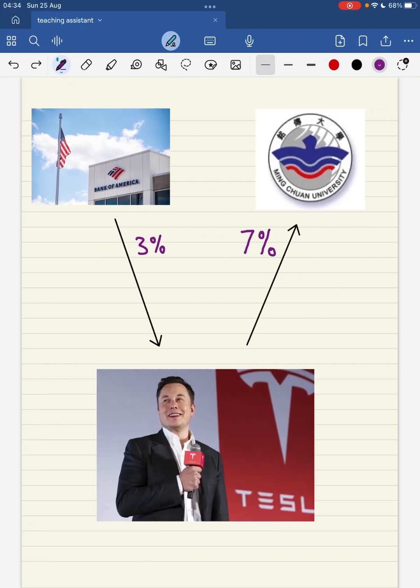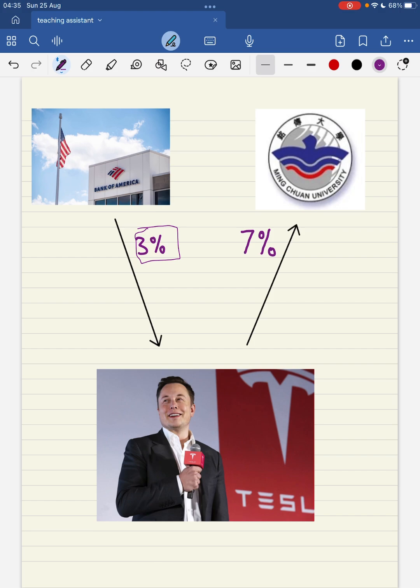This is Elon Musk, the former richest billionaire in the world. One sunny day, he goes to Bank of America and asks to borrow an amount of money at a 3% interest rate. On another sunny day, for no specific reason, Minchuan University suddenly needs a lot of money and cannot find anyone to let them borrow money except for Elon Musk.